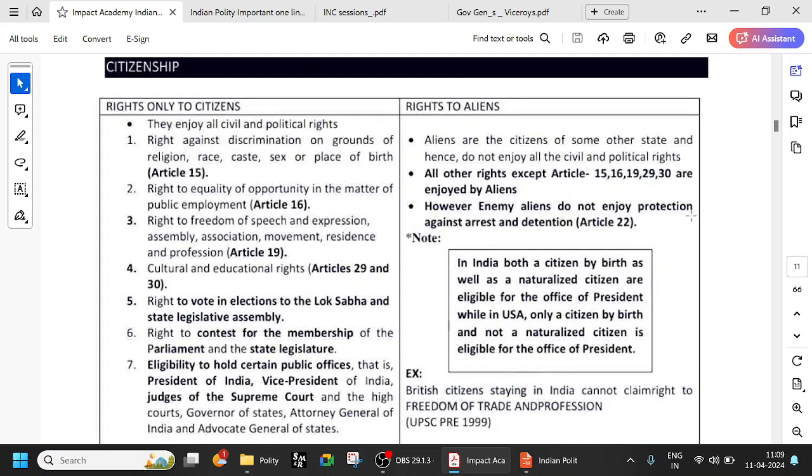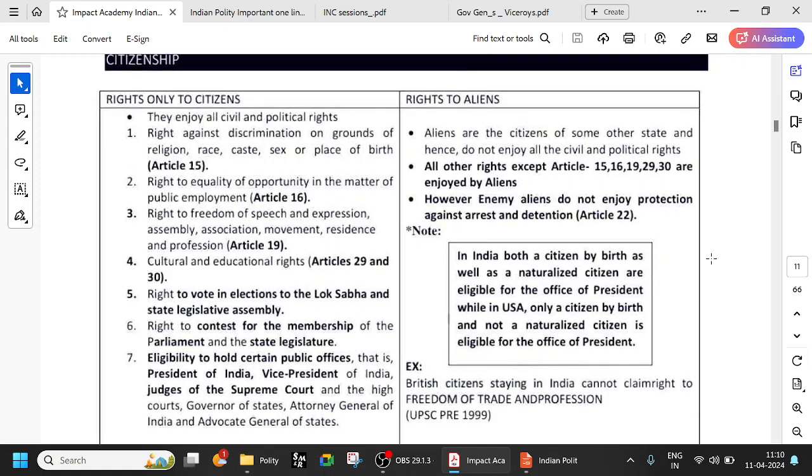However, enemy aliens do not enjoy protection against arrest and detention in Article 22. Enemy aliens means mostly those from countries with which we are at war, like maybe Pakistan or any other country with which we have troubled relations. Those are called enemy aliens, and such people can be arrested and detained because they are a threat to the nation.